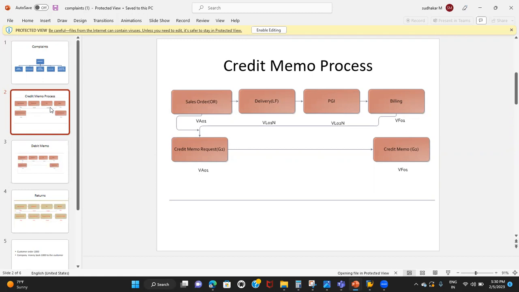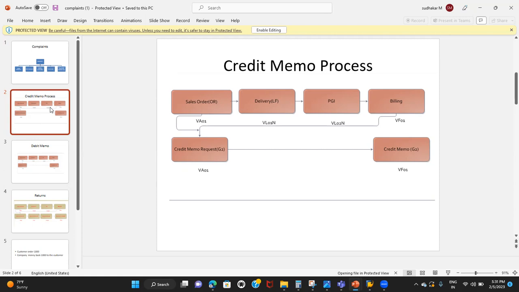We debit the customer's account if we have sent any material in excess. Let's say he ordered 10, but we sent him 12, but it's not recorded in the system. Exactly. For that 2, we'll have to do a debit. That means the customer is undercharged in this case, right? We were supposed to charge him for 12 quantity, but we charged only for 10 quantity. So he is undercharged.